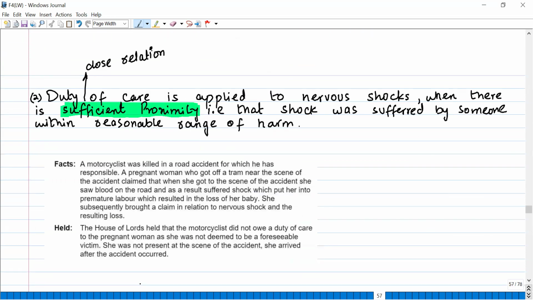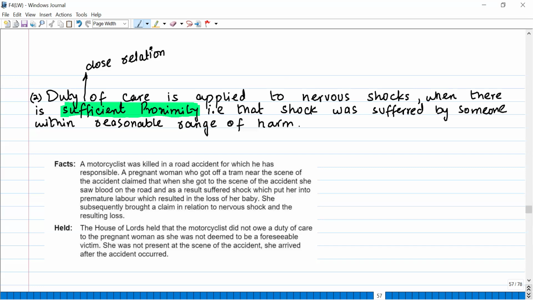Duty of care is applied to nervous shock when there is sufficient proximity, that is, the shock was suffered by someone within reasonable range of harm. Now, what does this mean? That if because of an act of a person, the other party suffered some nervous shock, like psychiatric injury, then I will be liable because I owe a duty of care to him as well. The duty of care is owed to that person who I knew was in my reasonable contemplation, that that person can suffer from my act.